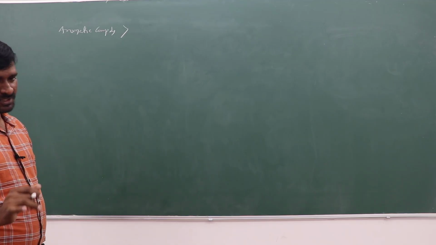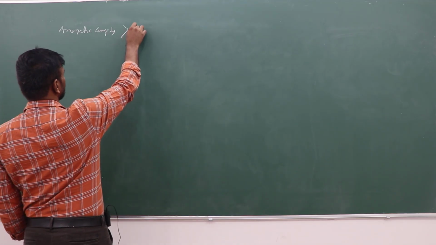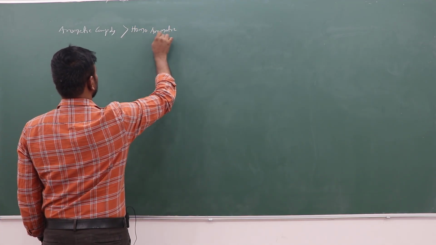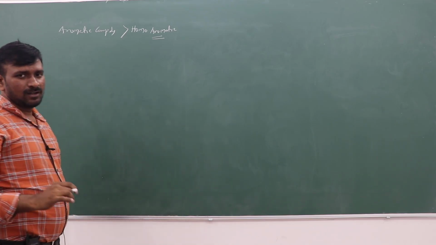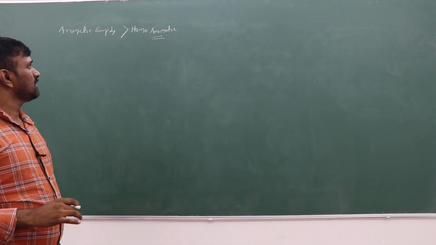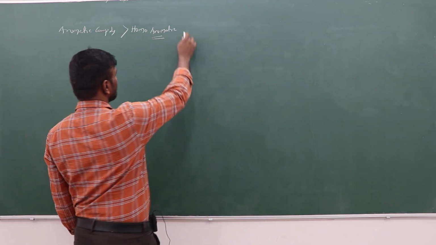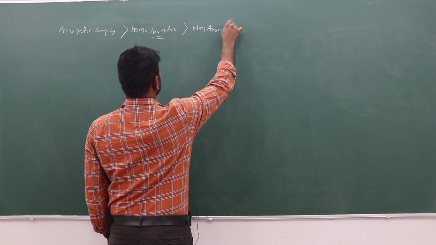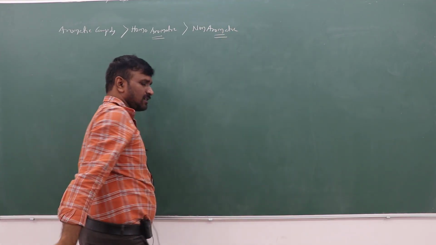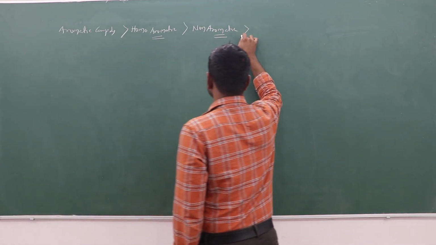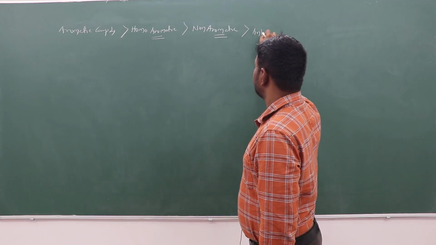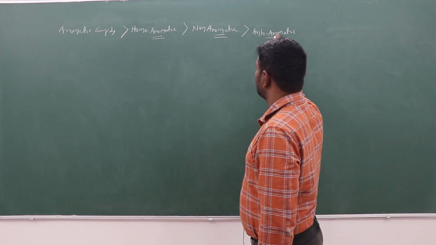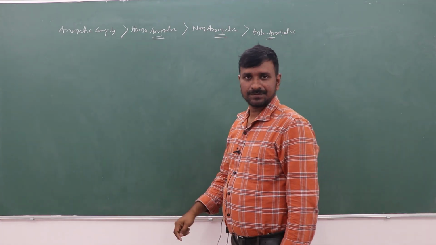Another type of compound is also there, homoaromatic, and I can explain which ones are homoaromatic. Aromatic compounds are most stable, after that homoaromatic, then non-aromatic compounds. Non-aromatic compounds are more stable than anti-aromatic, which means anti-aromatic compounds are the least stable.